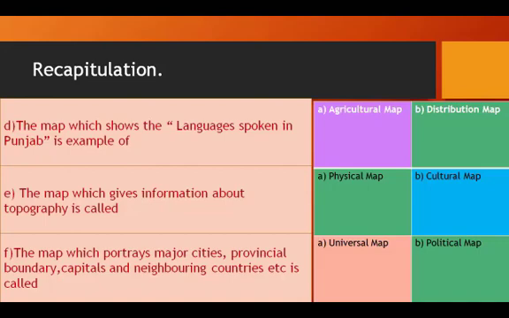The map which gives information about topography is called physical map or cultural map. The correct answer is physical map. The map which portrays major cities, provincial boundaries, capitals, and the neighboring countries, etc., is called. Options are universal map or political map. The answer is political map.